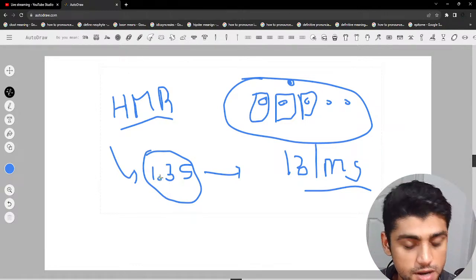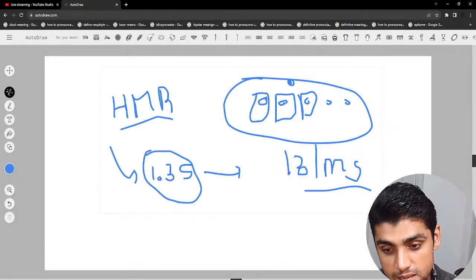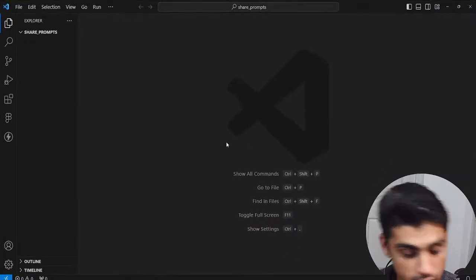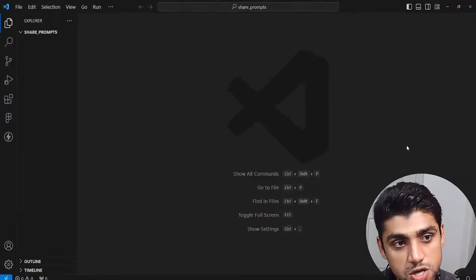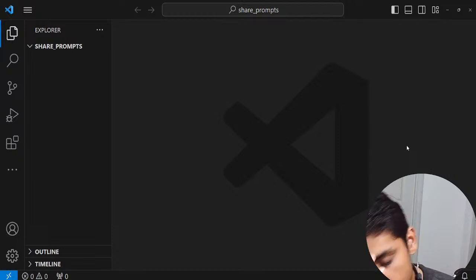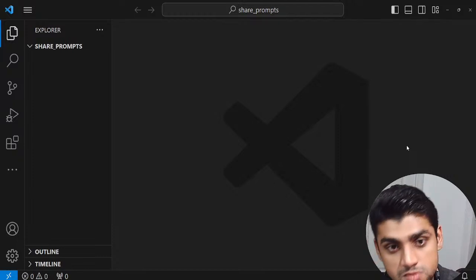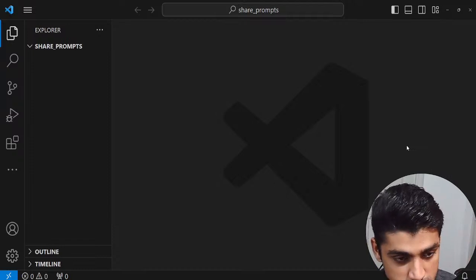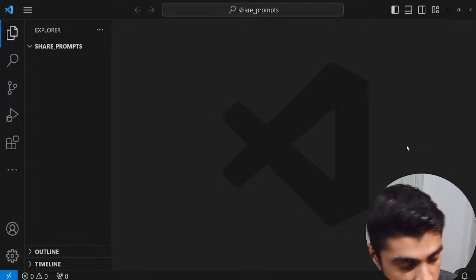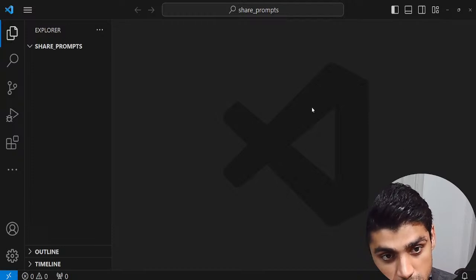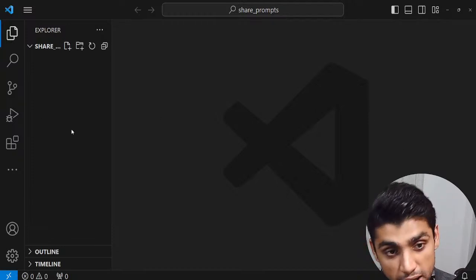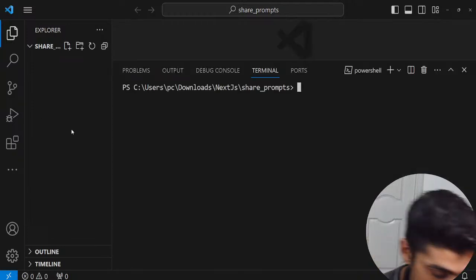Okay, so now I'm gonna go to my Visual Studio Code, and hopefully we're gonna start now. We're going to create a CRUD-based application: create, read, update, delete. This is one of the best applications to create as a beginner, because it helps you understand how an entire application would work. So that's my recommendation for those people who are just starting out.